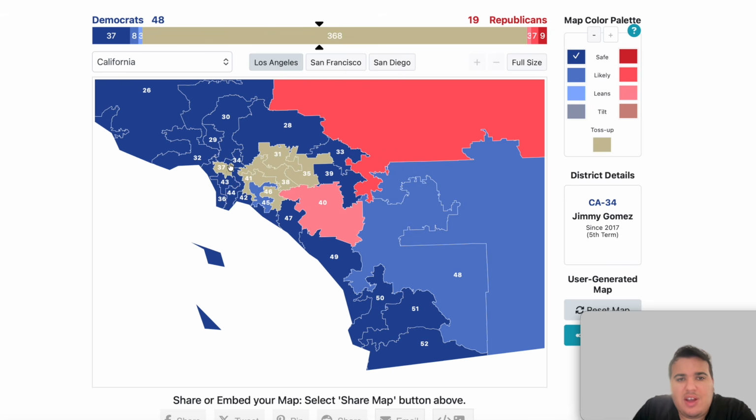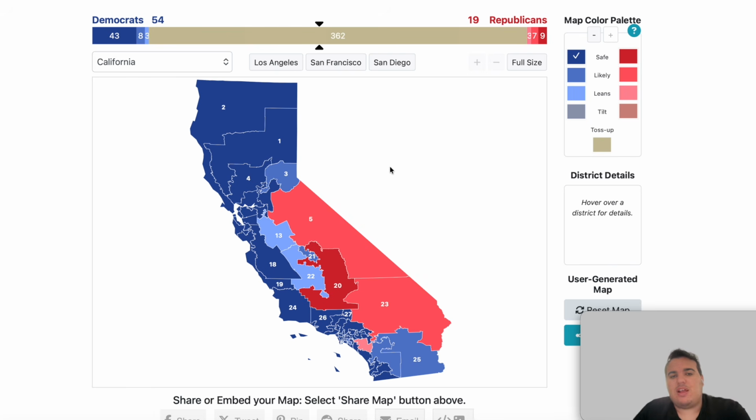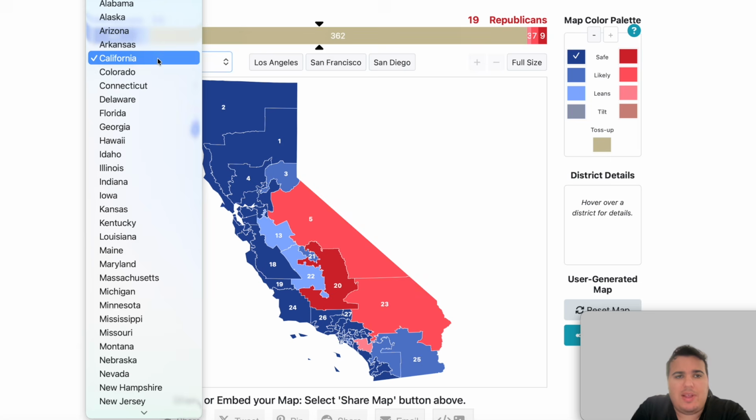So even though there's a ton of districts in California to go through, and certainly doing an in-depth breakdown of them would take forever, it's really not too bad from the aspect of simplicity, where based on the Kalshi odds, most of these are in the Democratic favorite. So after the 3 states that went for the Republicans, and now the state of California, the Democrats are off to a very big substantial lead here at 54 congressional seats to the Republicans' 19.